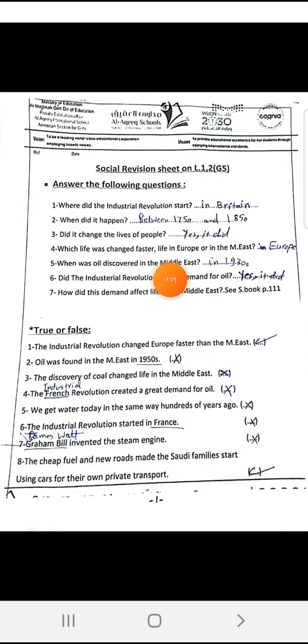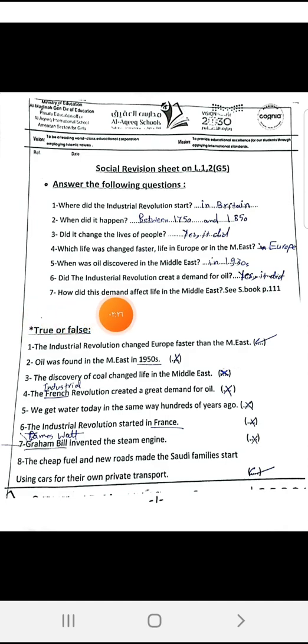Question 5. When was oil discovered in the Middle East? Oil was discovered in the Middle East only in the 1930s. Did the Industrial Revolution create a demand for oil? Yes, it did. Why? Because the Industrial Revolution means the factories and the machines that work in factories. These machines need fuel to work. The fuel comes from where? Firstly, it came from coal and later it came from oil, and that's why the Industrial Revolution, the machines and the factories created a great demand for oil.